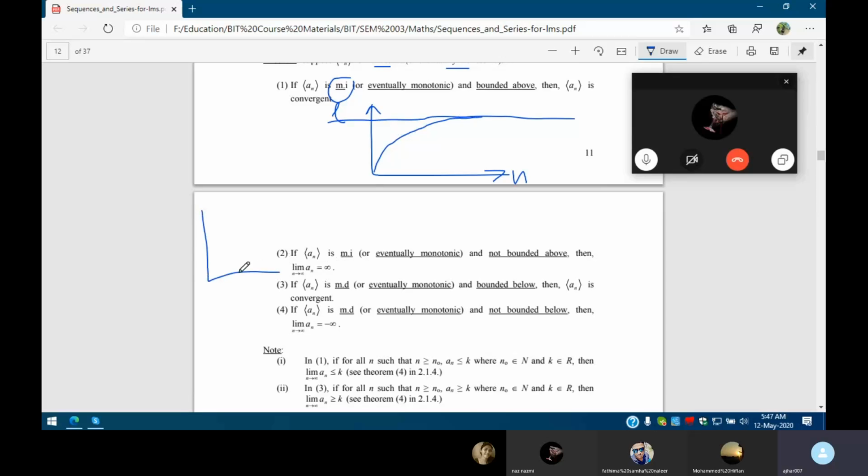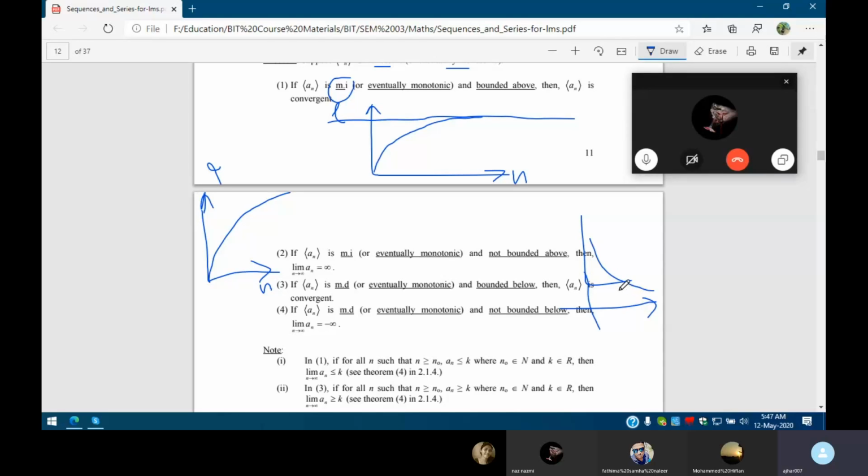What will happen? It will go like this. There is no boundary, so when n increases, it will end up at infinity. So this is divergent. Now, monotonic decreasing and bounded below: the other way around, like this. Here we have a boundary, so again this is convergent.